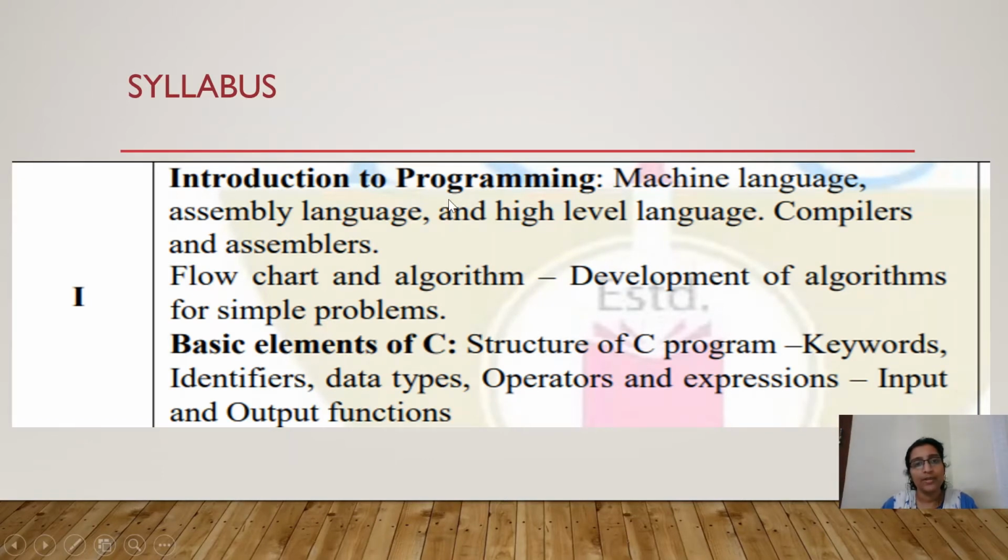So in the first module, we will be learning the introduction, that is what is a computer programming language, different types of languages. First one is machine language, assembly language, high level language, and compilers, different types of translators, compilers and assemblers, etc. So these are coming under the theory part. After that, we will see flowchart and algorithm, how to write an algorithm for problem solving and how to draw the flowchart. After that, some basic concepts of C, that is the structure of a C program, then what is meant by keywords, identifiers, etc.